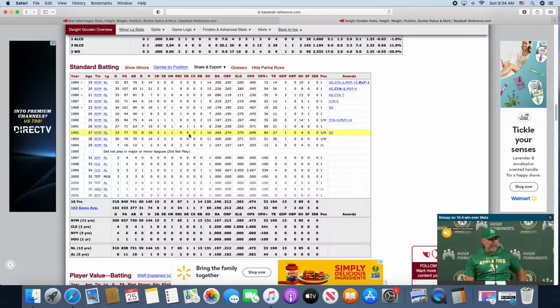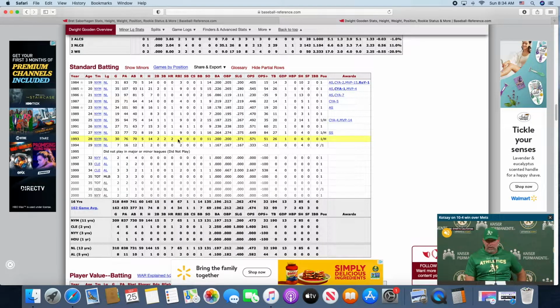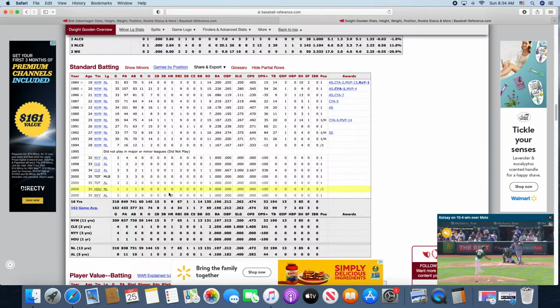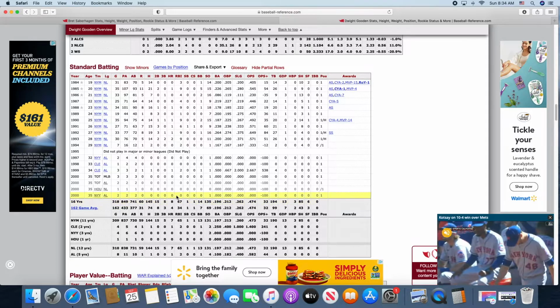He batted .264, 1 bomb, 9 RBIs. And next year he had 2 bombs, 9 RBIs. He even hit some triples. What do you have, 5 triples in his career? So the hitting advantage goes to Doc Gooden.